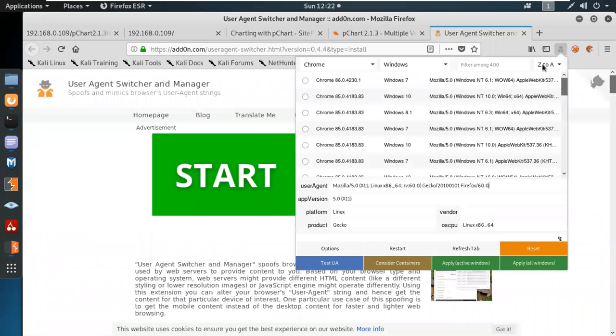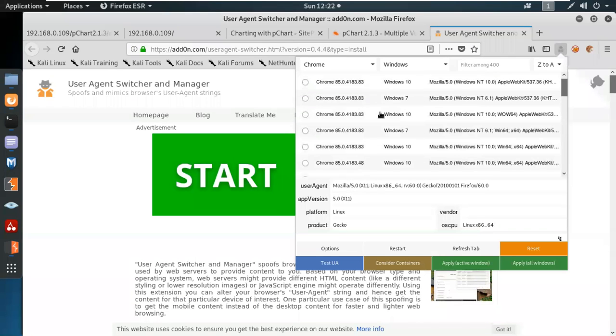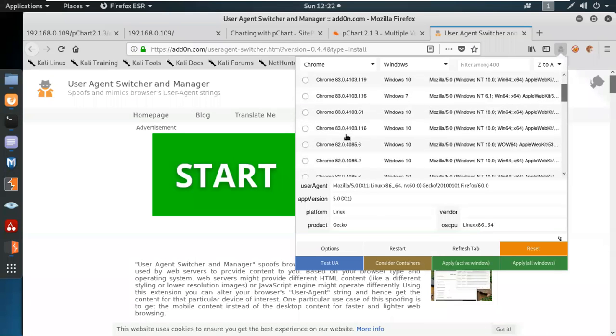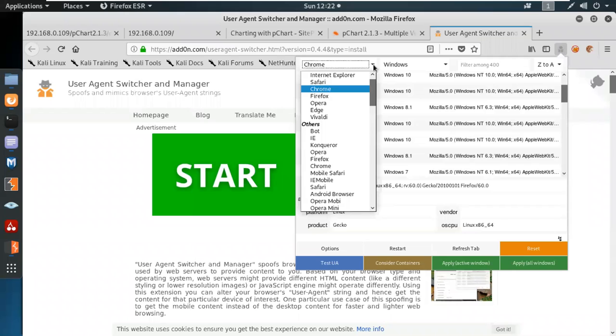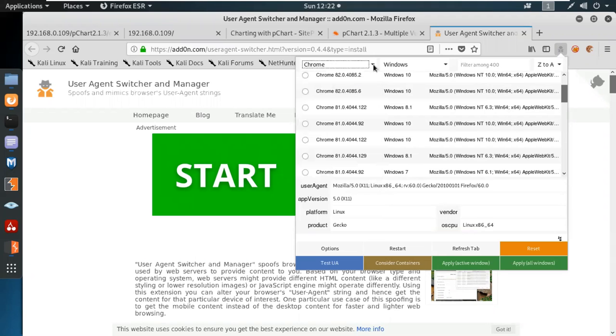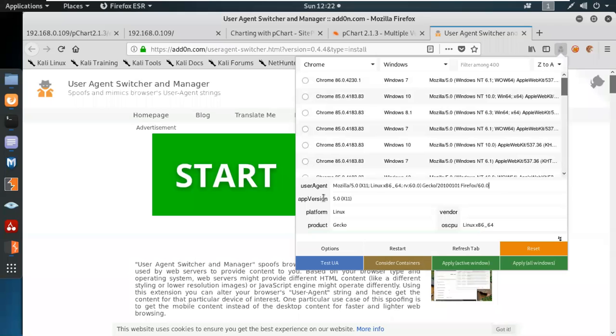See this one. Right now I'm currently using Mozilla 5.0, and you can see there are other options also: Chrome, Firefox, Opera, Edge. You can change your environment variables according to your server. But my major agenda was to change the user agent which I am using right now, that is 5.0, to 4 according to the environment variables.